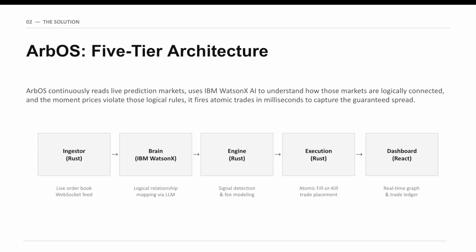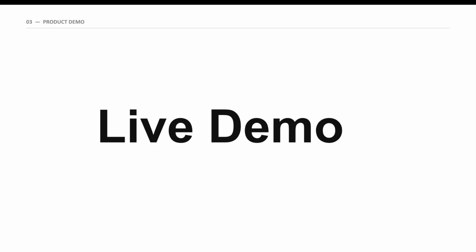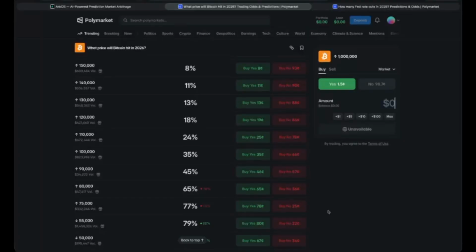Tier 5 is the dashboard, a live front end showing the world logic graph, every arbitrage signal, trade outcomes, and the full system health, which is all done by Redis, PostgreSQL, engine latency, all in real time. Let's go see a live demo in action.